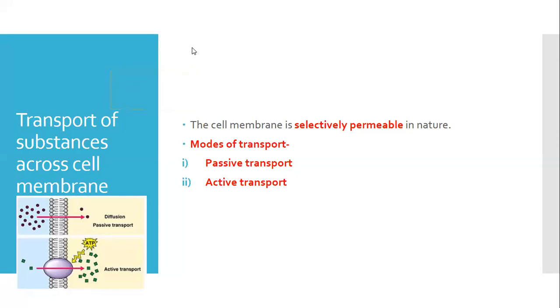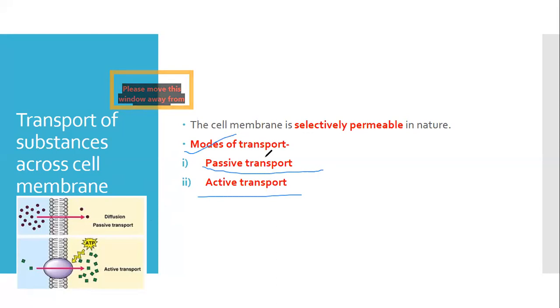So it decides which molecules it can pass through and which not. Such behavior of the plasma membrane is called selectively permeable. Now, there are two modes of transport possible across the plasma membrane: passive transport and active transport. What are these passive and active transport?